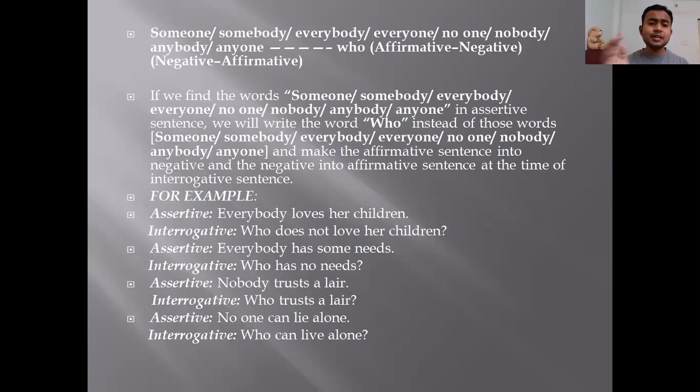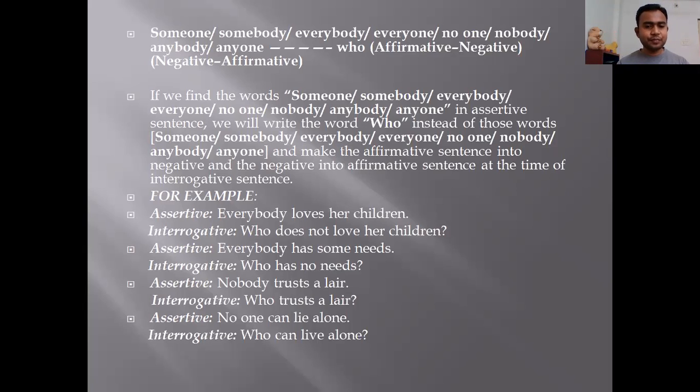Now see the third sentence, assertive: nobody trusts a liar. Nobody is what? It is a negative sentence. So if the assertive sentence is negative, what will the interrogative be? Positive. So the interrogative will be, who trusts a liar? Question mark. I hope you have understood.